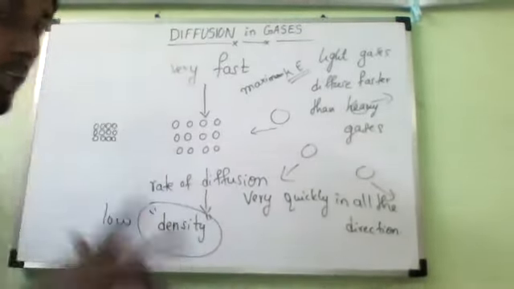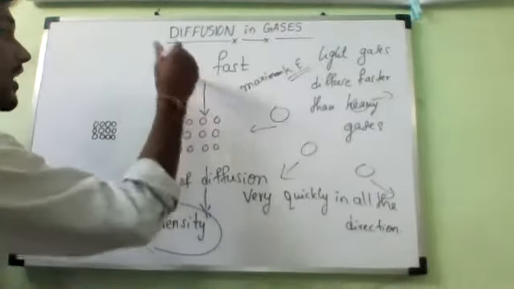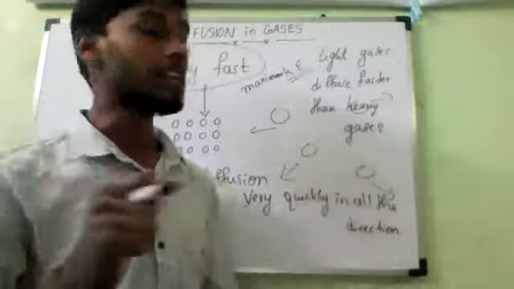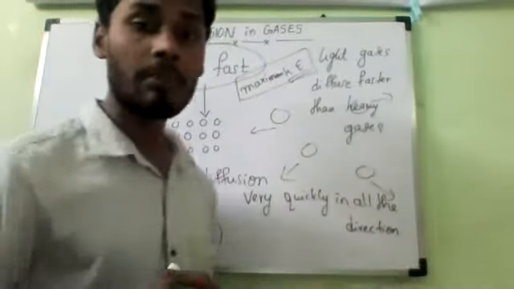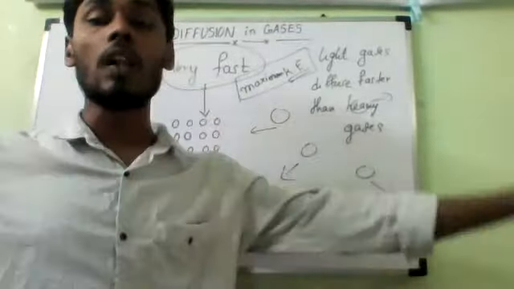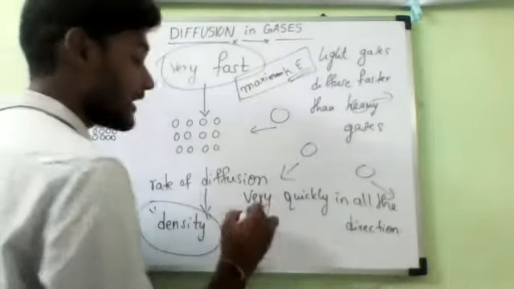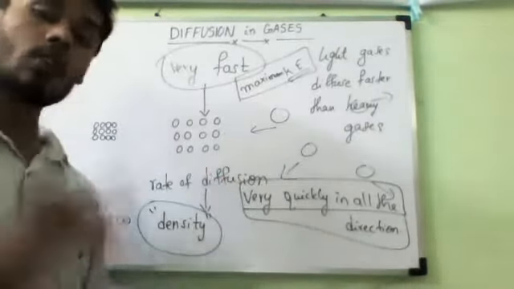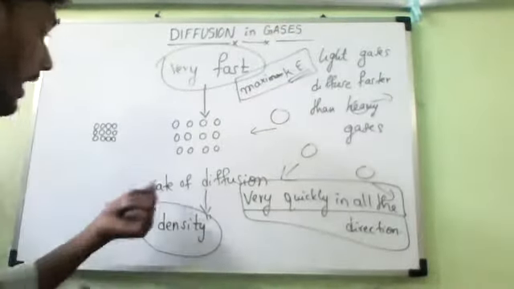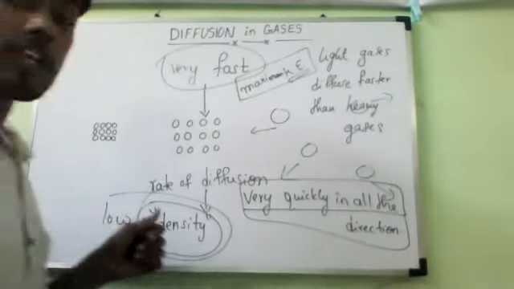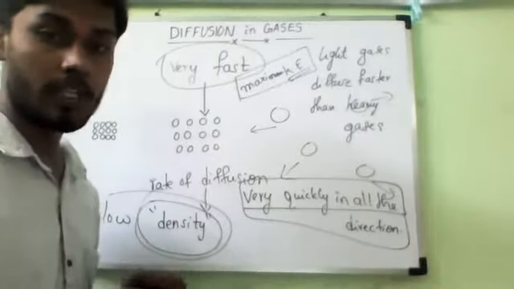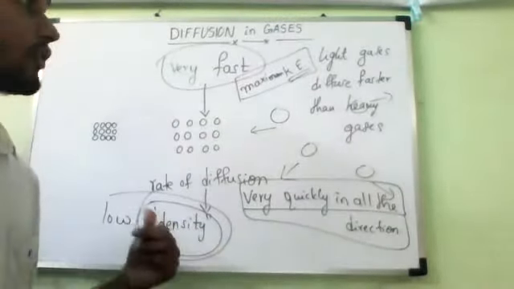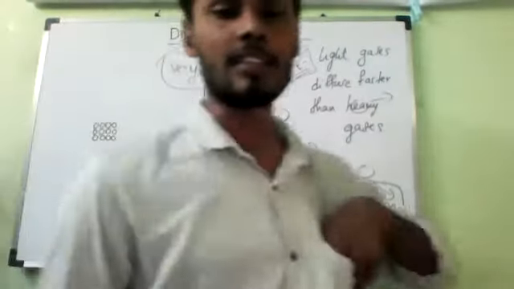Do you understand, Amma? So here I should tell you three points. Diffusion in gases is very fast compared to liquids as well as solids because the particles are present freely and have the maximum kinetic energy, so they can easily move much faster in all directions. And the rate of diffusion depends on density. If I have two gases, one with low density and one with slightly higher density, then the low density gas has a much faster diffusion rate than the gas with high density. That is what you should remember.